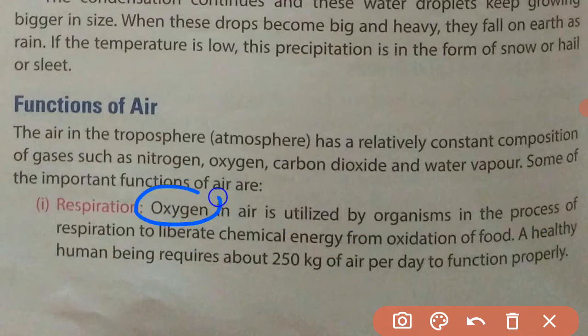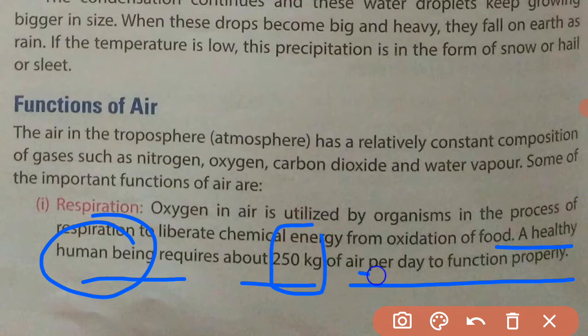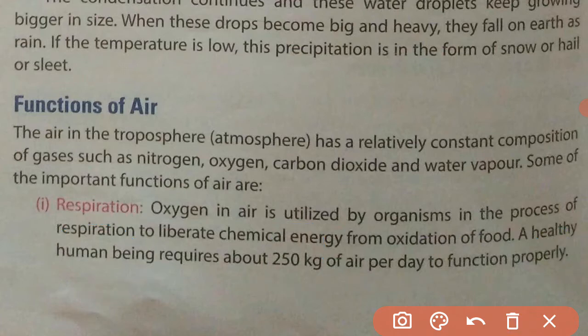Oxygen is utilized by the organism to burn the food, to oxidize the food to get energy. A healthy human being requires about 250 kg of air per day to function properly.